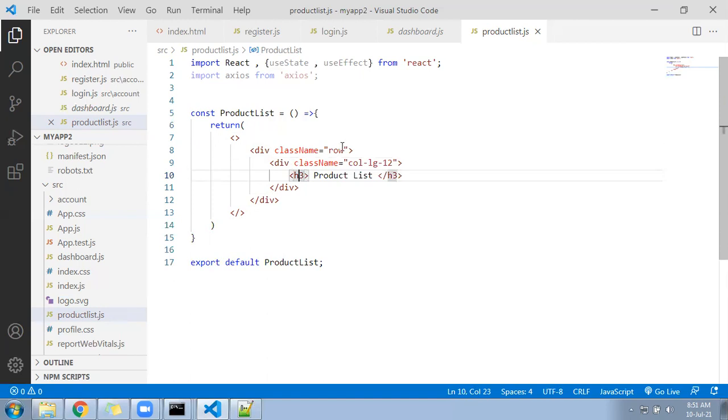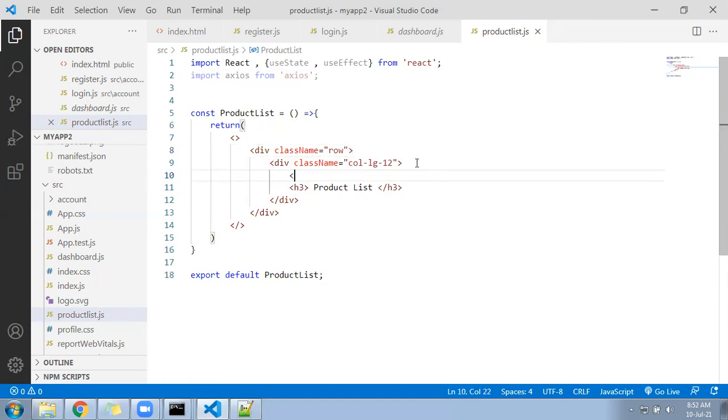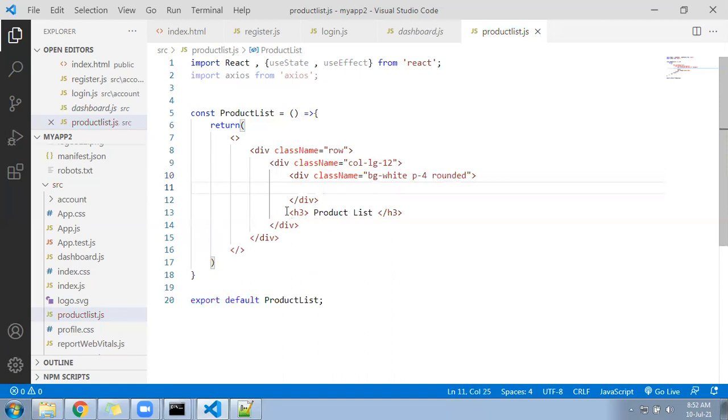Since the background is blue, you should write the text class here, not text-white, something else. A division with className equal to bg-white and p-4 and rounded also.